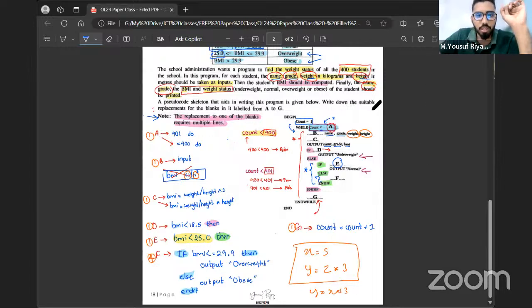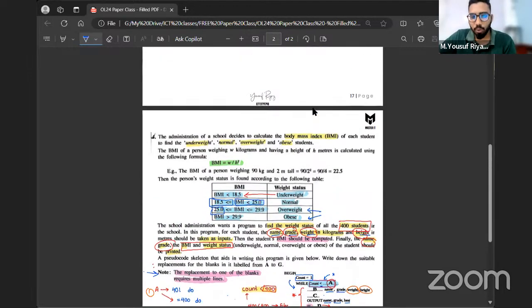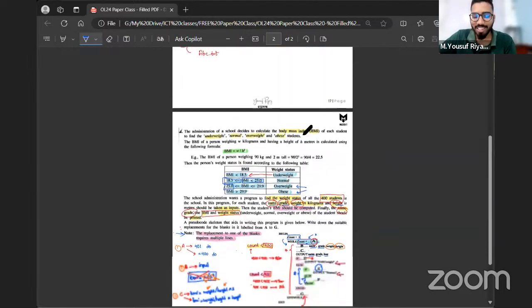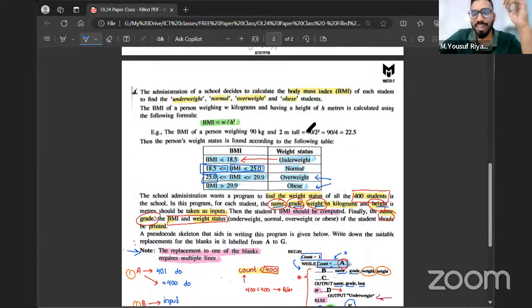Okay, perfect. One thing to keep in mind when doing programming questions: always have patience and read the question properly. If you have highlighters, just spend some 100 rupees and buy highlighters. Whenever you get questions, highlight the keywords. If you don't have a highlighter, underline.